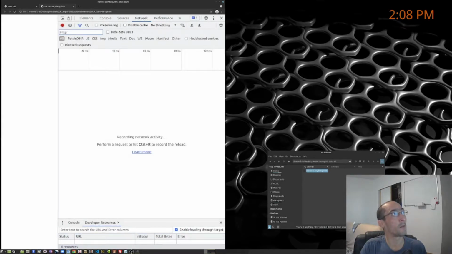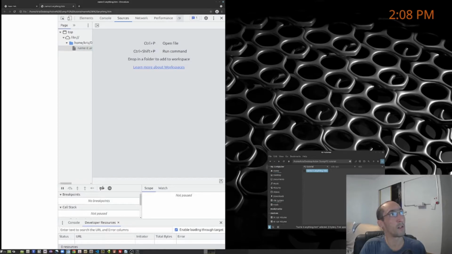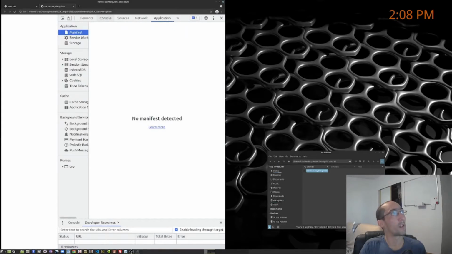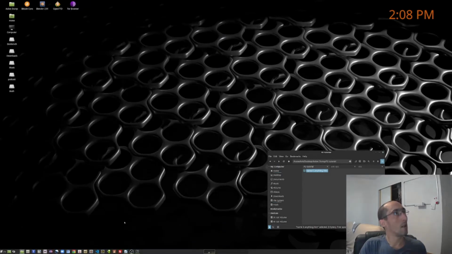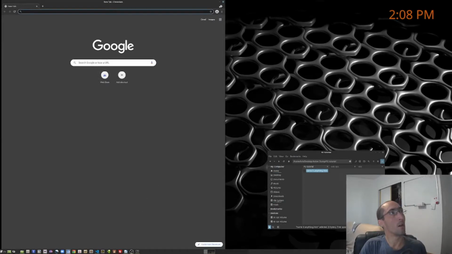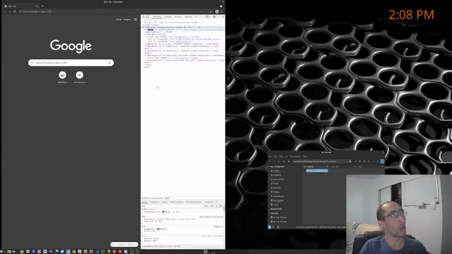And again, you might have something that looks a little bit different because these are all different tabs up here. But you just got to make sure you've got the console selected. Now, I actually don't like the look of that one, so I'm going to open a darker browser just to make it easier on my eyes. And again, I have Chrome open, Chromium, so I can Control-Shift-I, and it opens my console here.